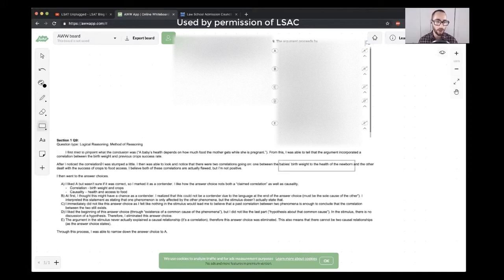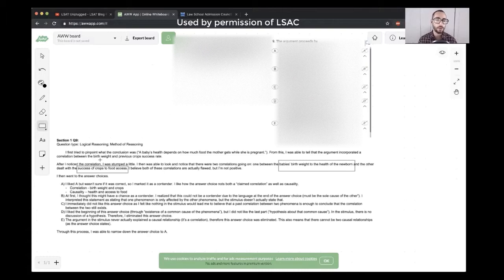Good. And the other dealt with the success of crops to food access. The student believes both of these correlations are actually flawed, but is not positive. Yeah, so I think that's right on the money here. I think there are a number of things that are being associated here.